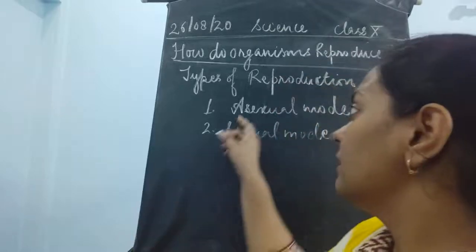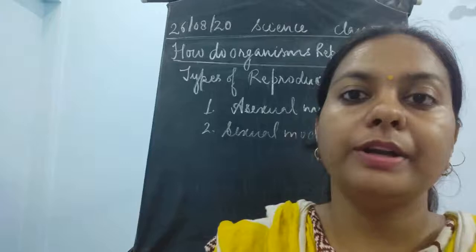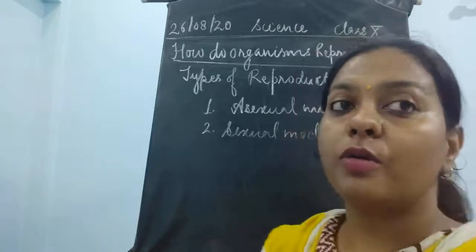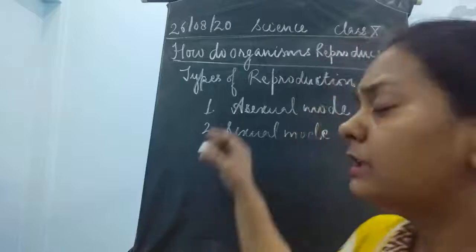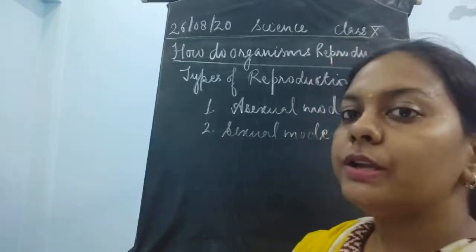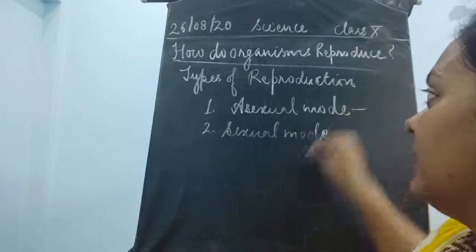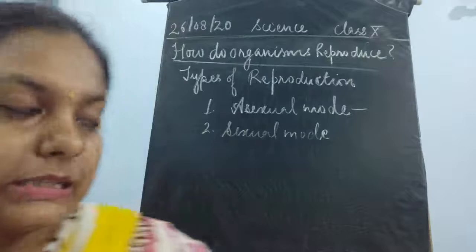Okay, now the asexual mode and sexual mode of reproduction, these are the two major types. Now, what are the differences, or what is the similarity, or what is the definition, what is the meaning of these two words? I must make you all clear. So here the first type is the asexual mode of reproduction, we'll discuss this first.